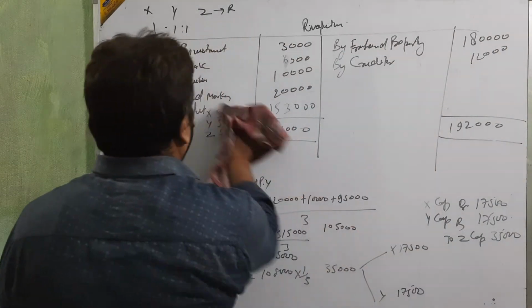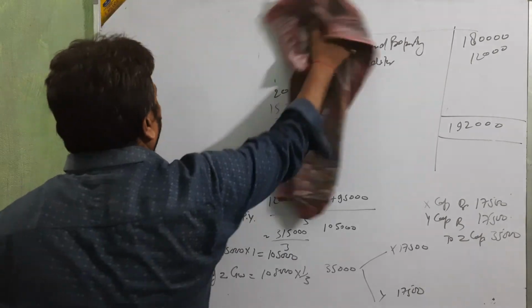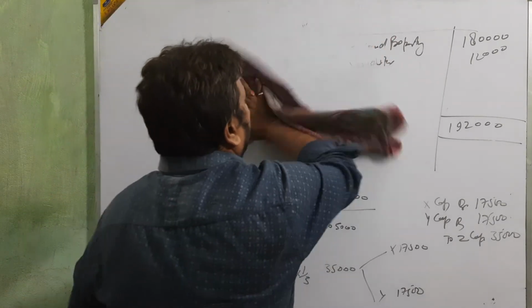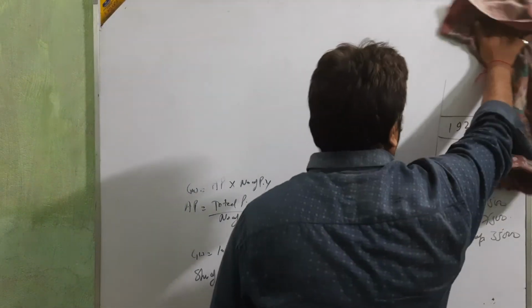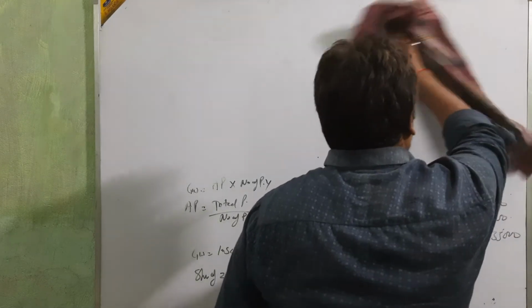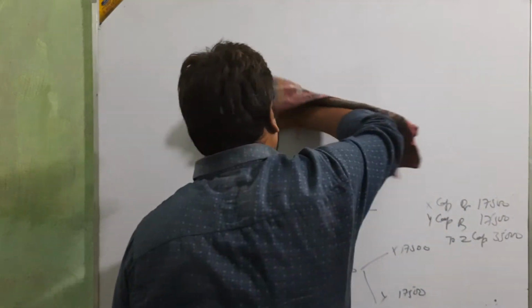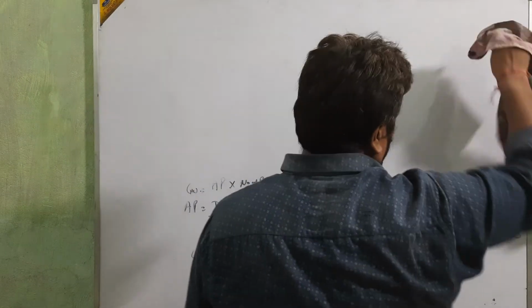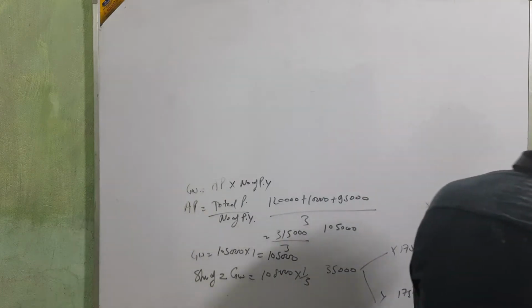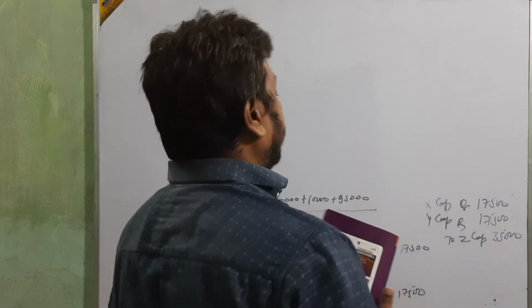Now I am going to make the capital account. Just see how to make the capital account and what type of changes come in the capital account. Take the difference between the capital accounts which we made at the time of admission and at the time of retirement. Let's start the capital account.